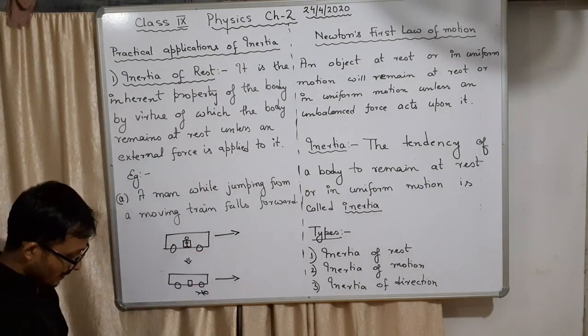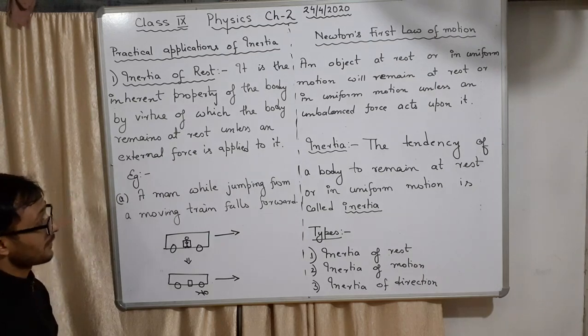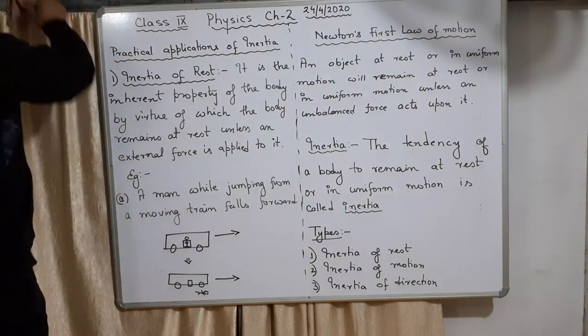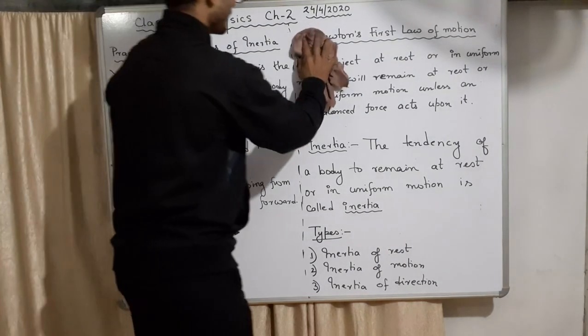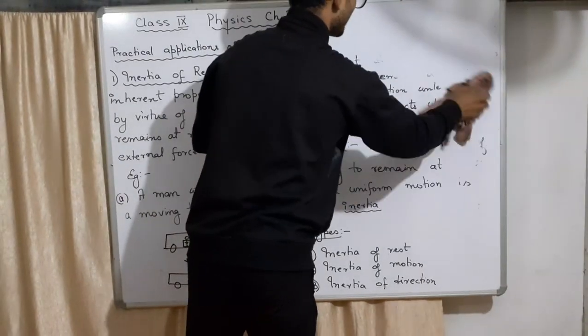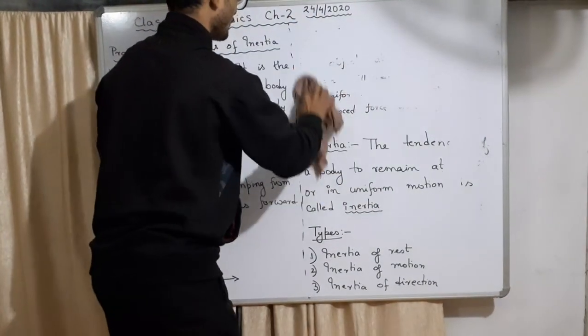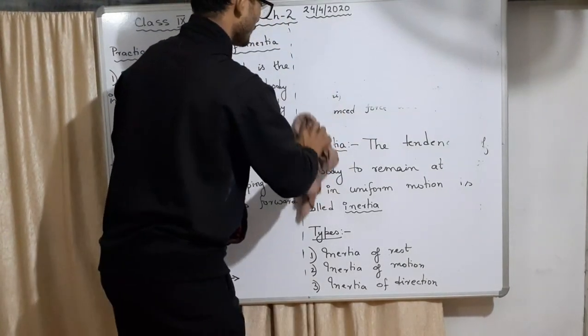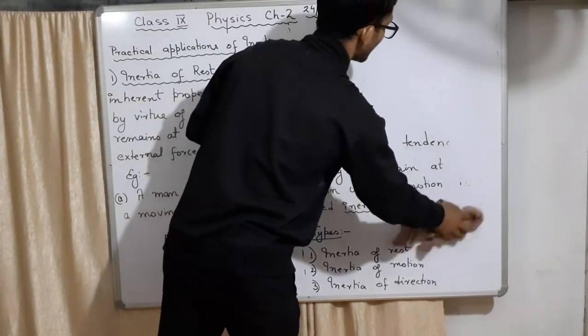Why is this happening? We'll try to explain in detail. It's not difficult to understand. You will be able to write in your own words how it is happening, and in other examples also you will be able to guess it. We only know one thing, that inertia of rest is there on the body of the human.